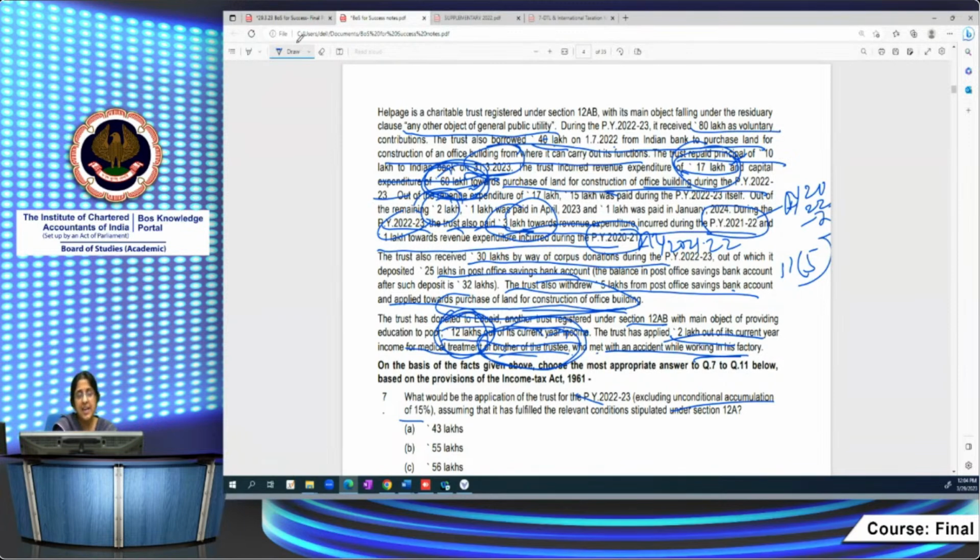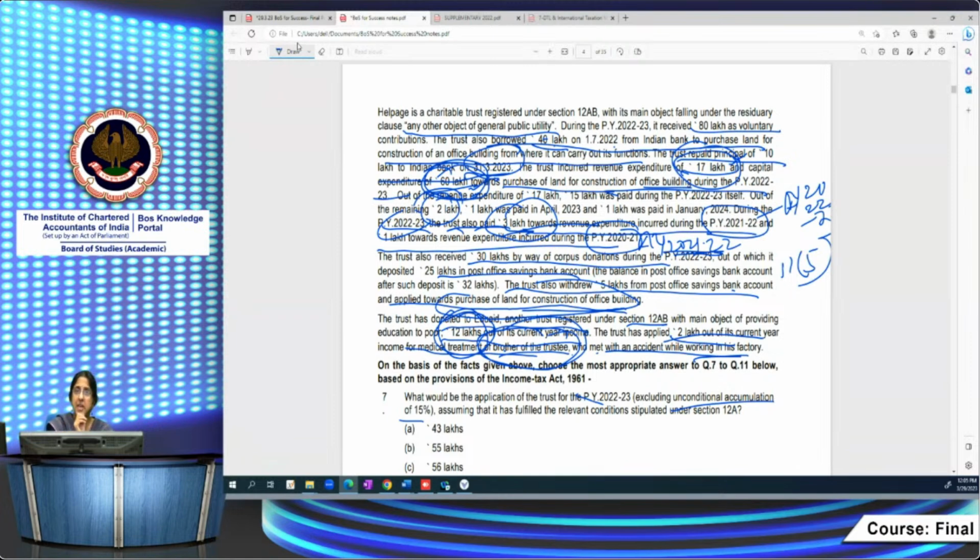However, the 1 lakh was incurred during the assessment year 21-22. That year, this amendment was not there. This requirement that the amount should have been actually paid was not there in assessment year 21-22. So this 1 lakh would have been allowed in that year. So once again, at the time of payment, it would not be allowed. I hope this is very clear to you.